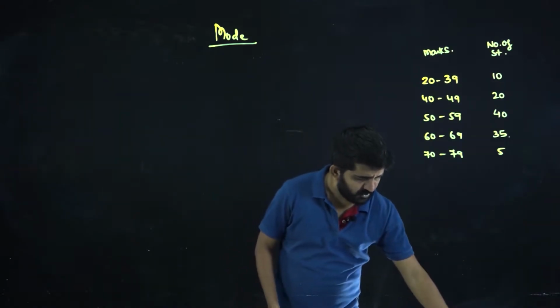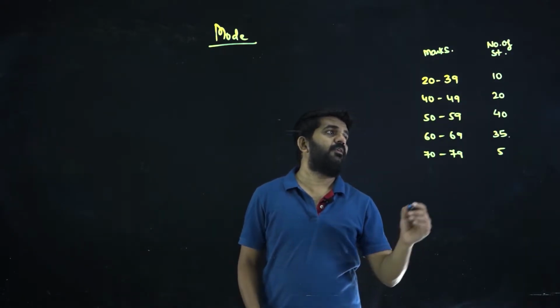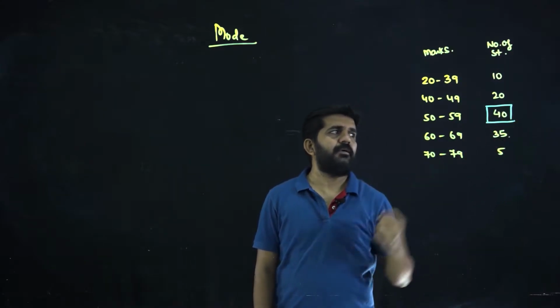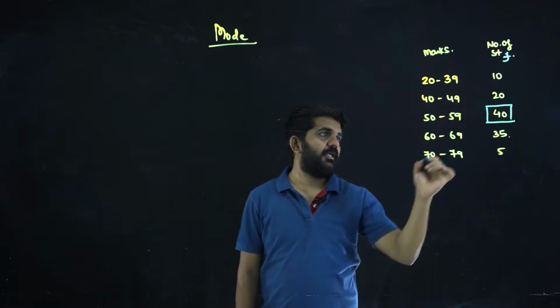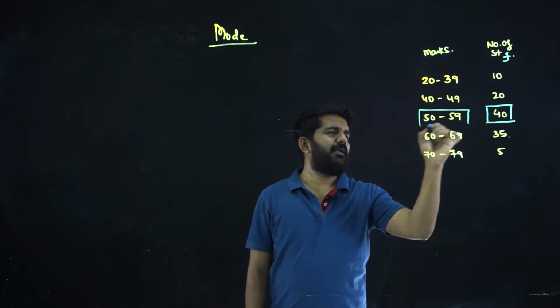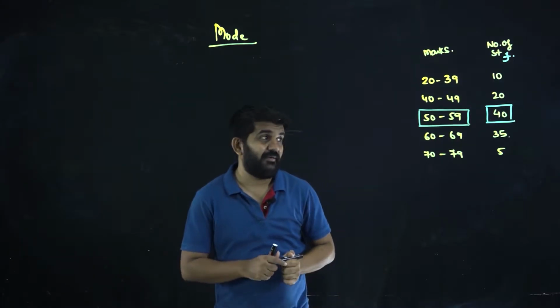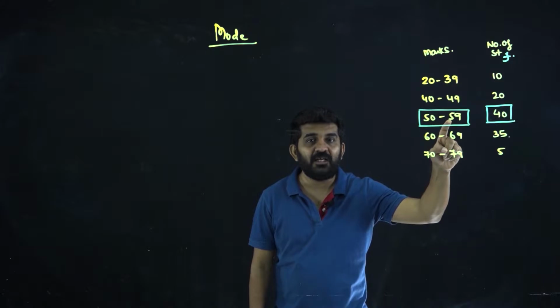First we will try to find out the modal class. Which class will the mode be in? Where the highest frequency is, 40. This is the highest frequency, so this will become my modal class. 40 students are between 50 to 59.